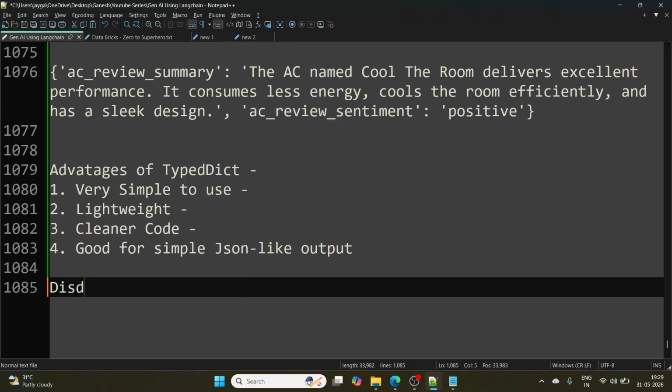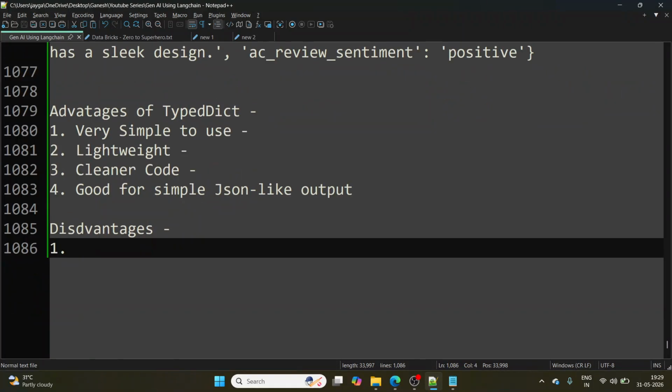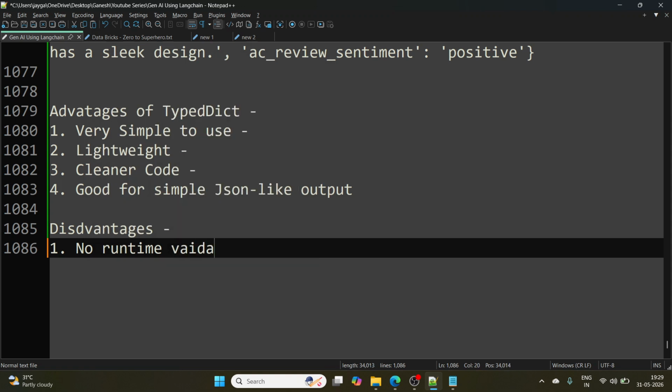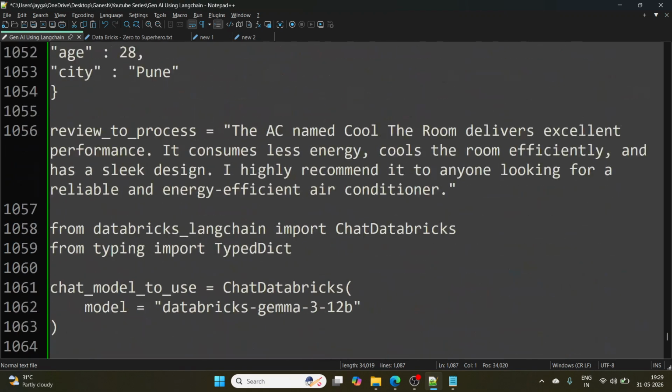Next thing is disadvantages. We are going to understand advantages and disadvantages of each method, and in the end, we will see which one to be used for which use case. The first biggest issue of TypedDict is no runtime validation. What do I mean by no runtime validation? I gave you one example here in the start.